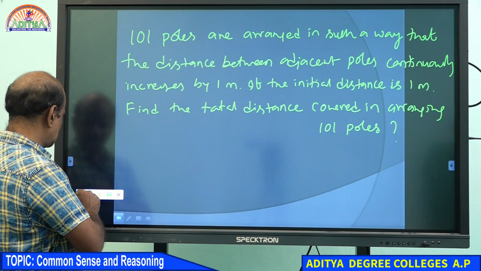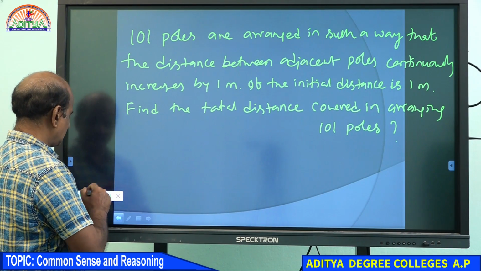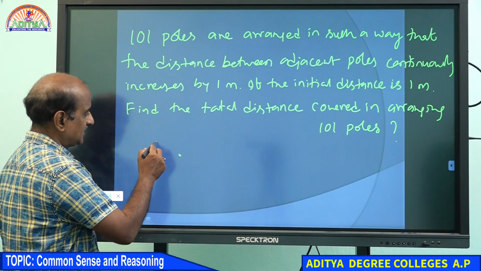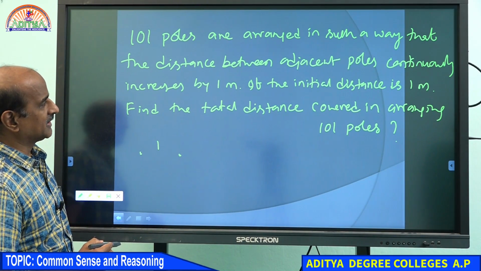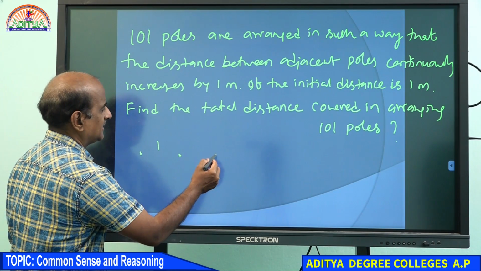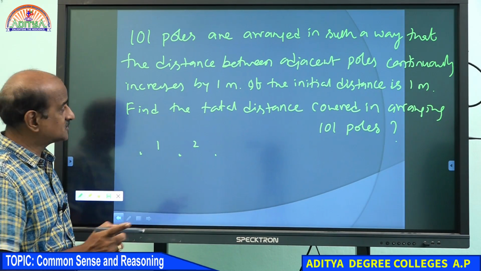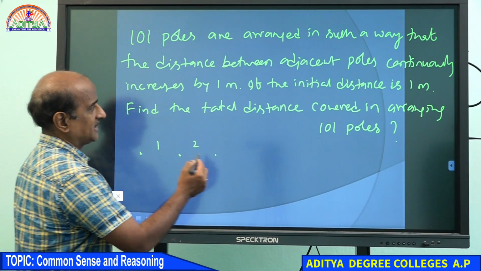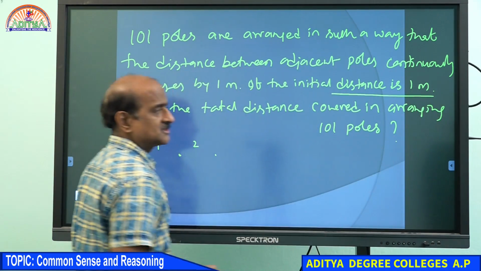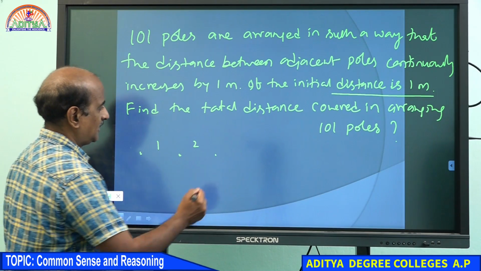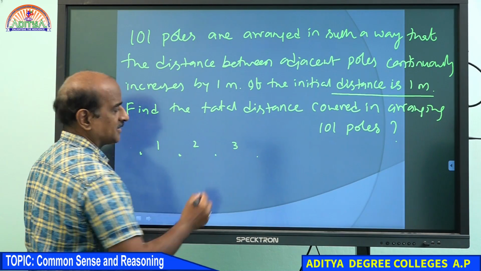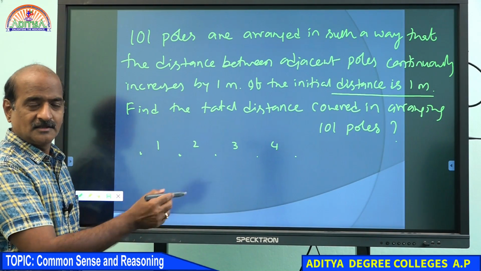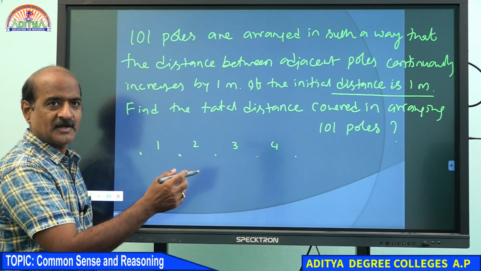So what is the question all about, student? For your information, this is pole number 1, this is pole number 2. The initial distance was 1 meter, and then it is going to be 2 meters, because you can see that it increases by 1 meter. You must understand that the initial distance given is 1 meter, and then it is 3 meters, and then 4 meters. Like that we keep going.